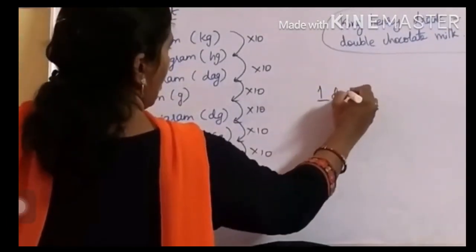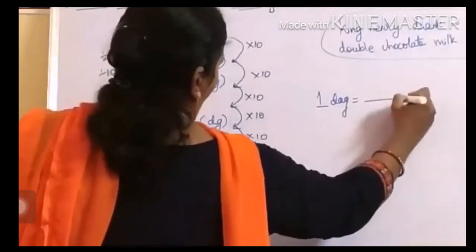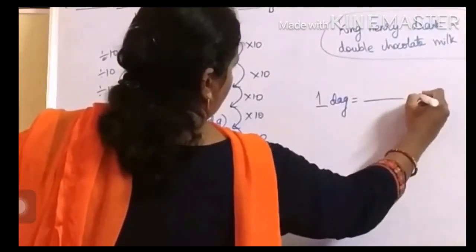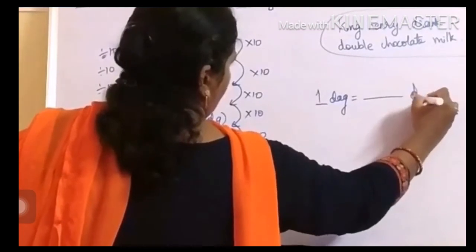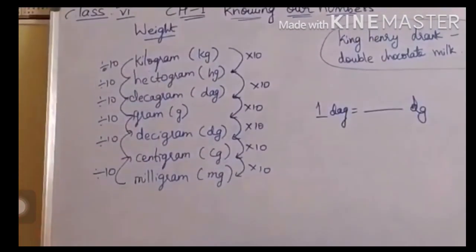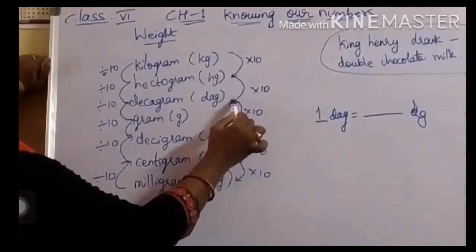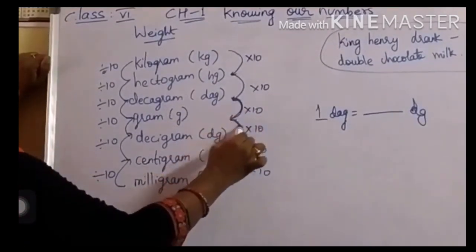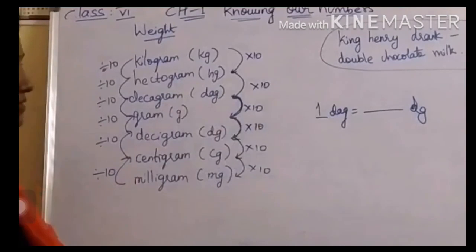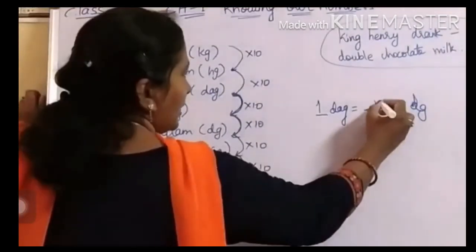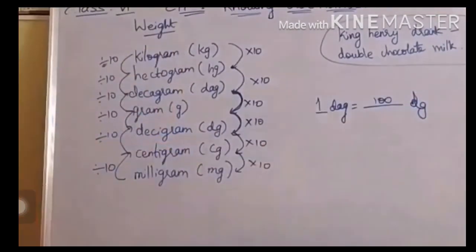1 decagram equals how many decigrams? Where is decagram? Here, right? And into 10, into 10. How many? 10 tens are 100. So 1 decagram is nothing but 100 decigrams.